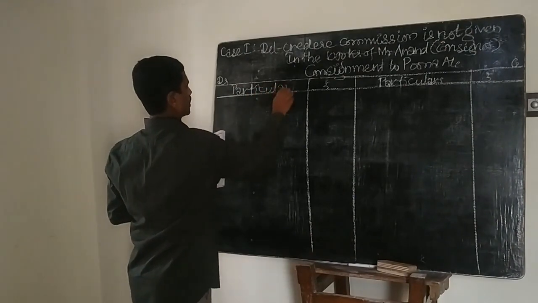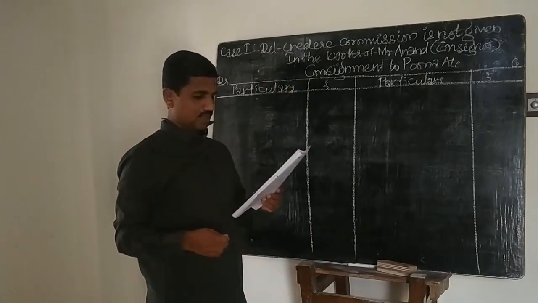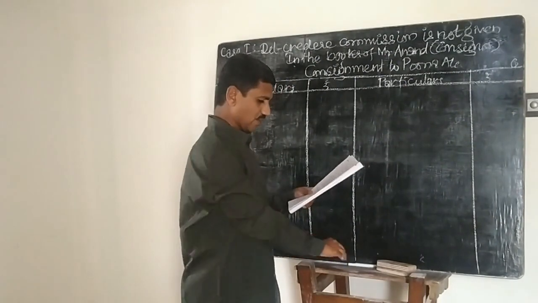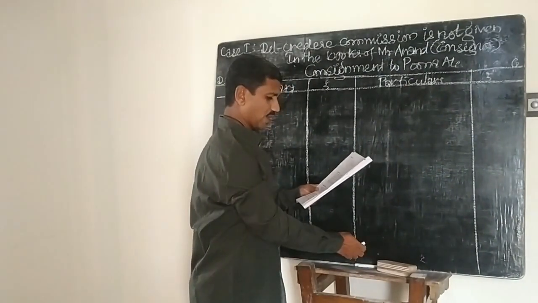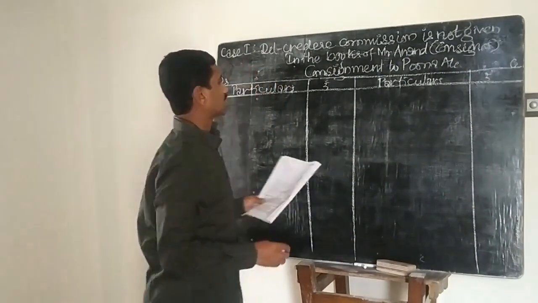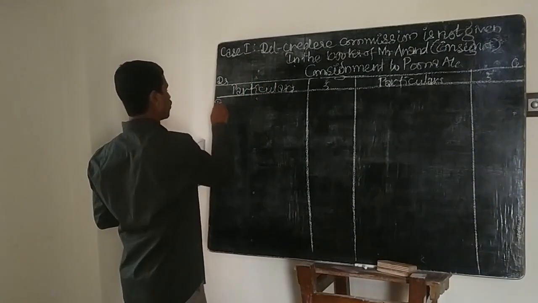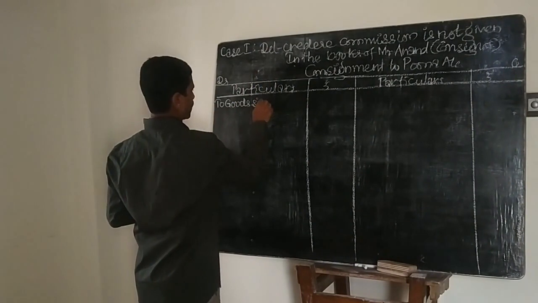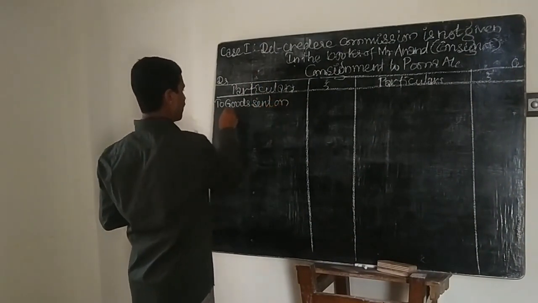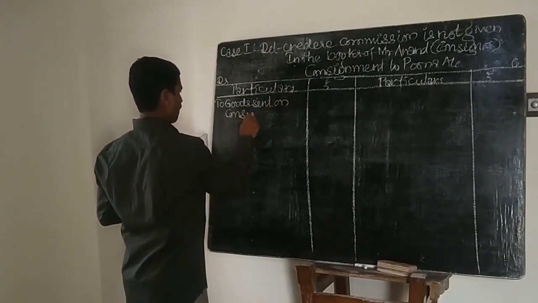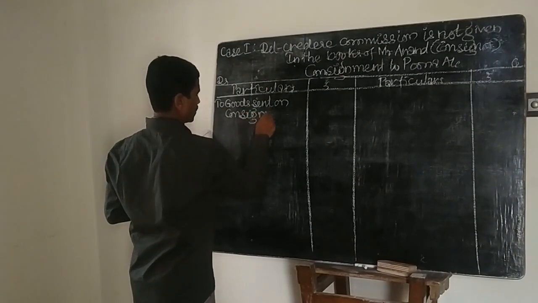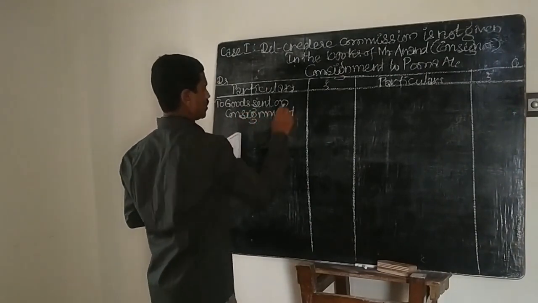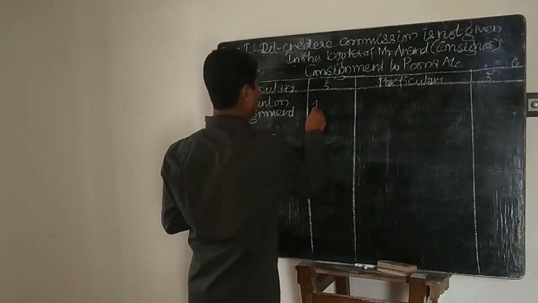When the goods are sent by the consignor to the consignee worth rupees 1 lakh, the entry will be consignment account debit to goods sent on consignment. That is rupees 1 lakh here.